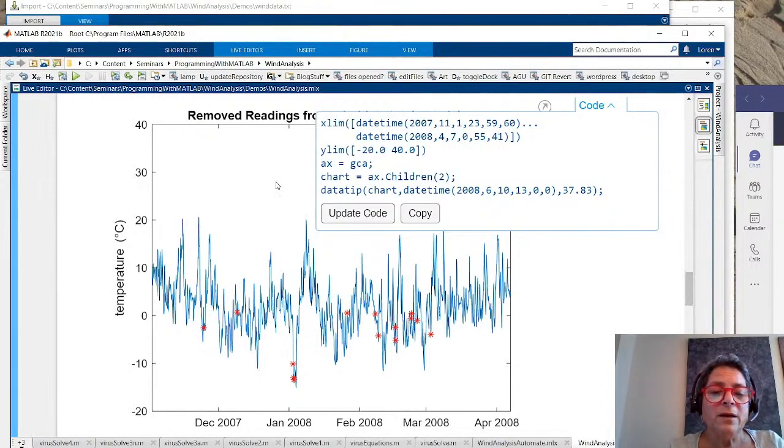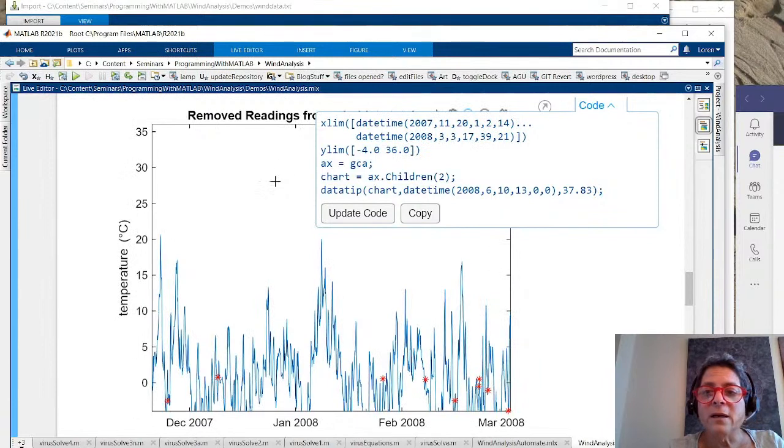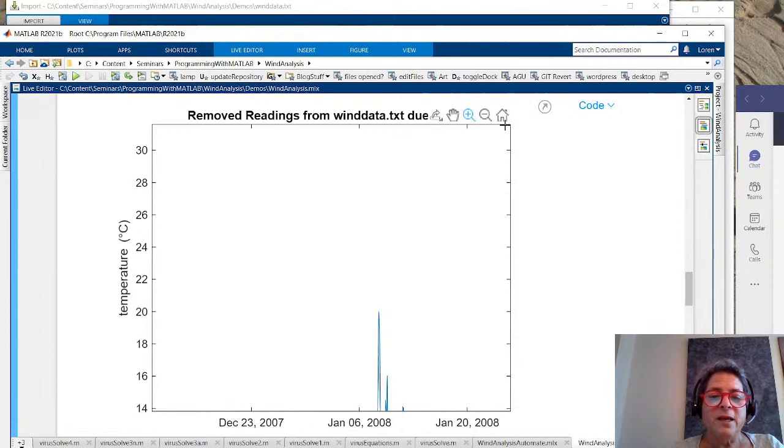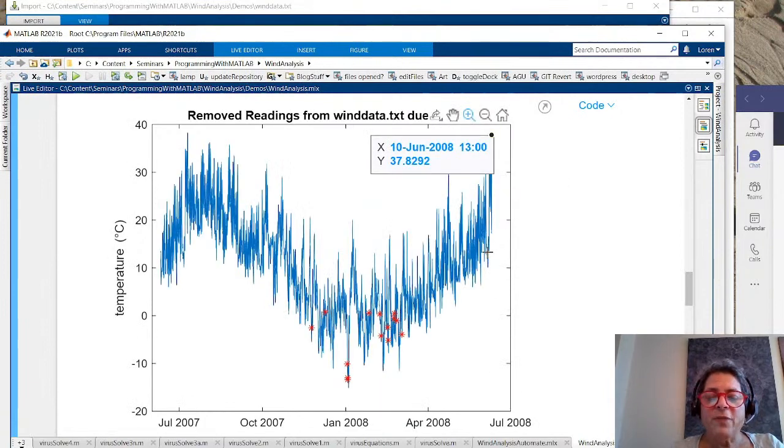Well, I'm going to come here, and I'm being not very good here. I'm going to reset things. Okay, so there I have the plot that we've got.